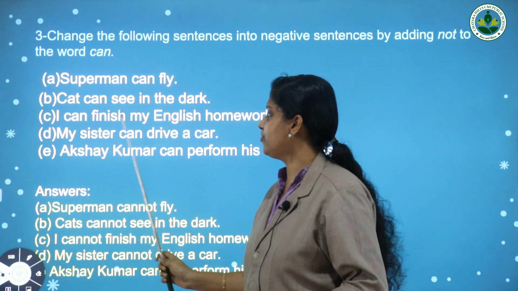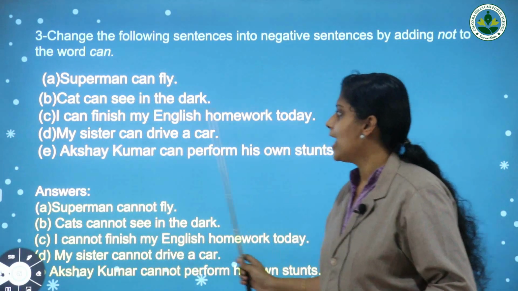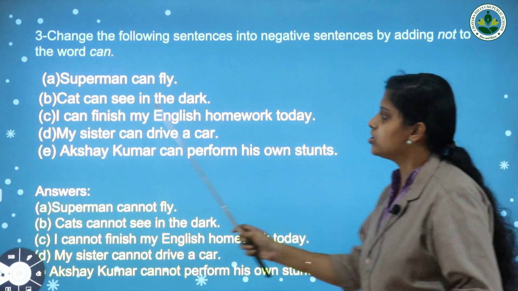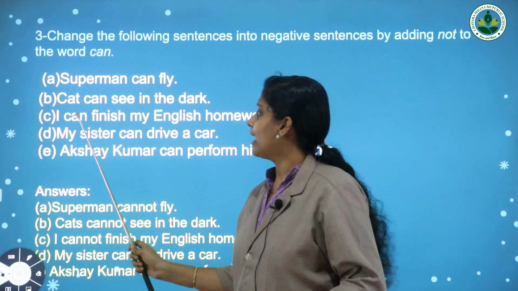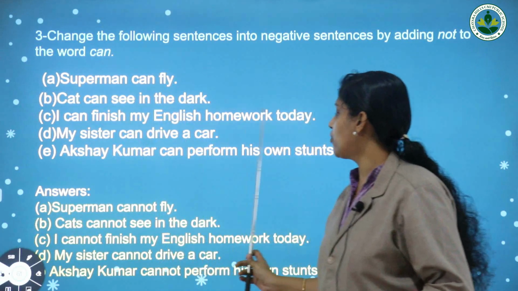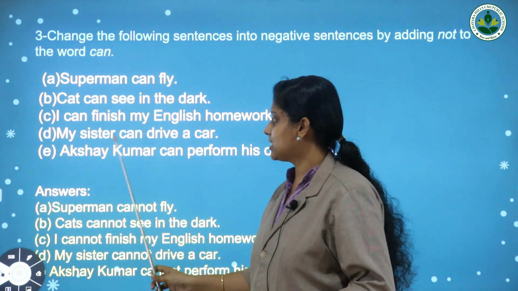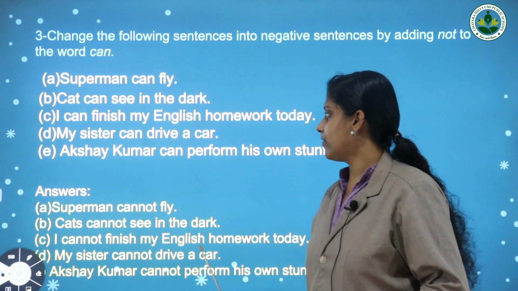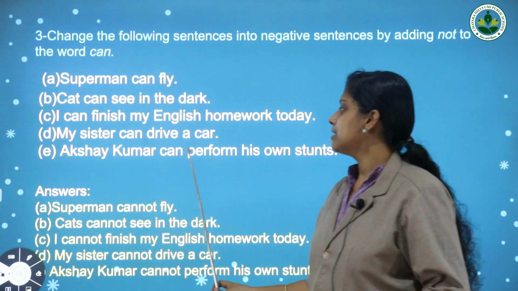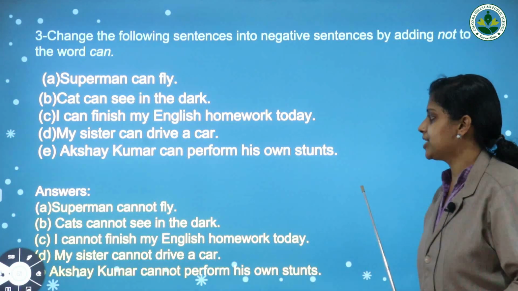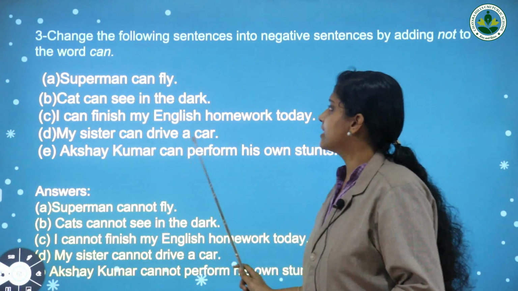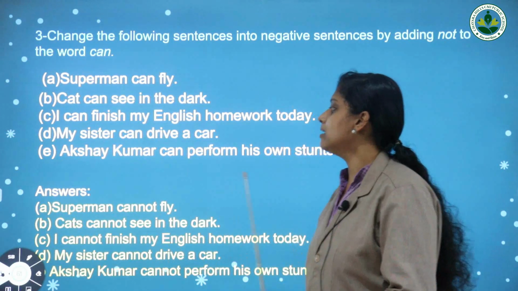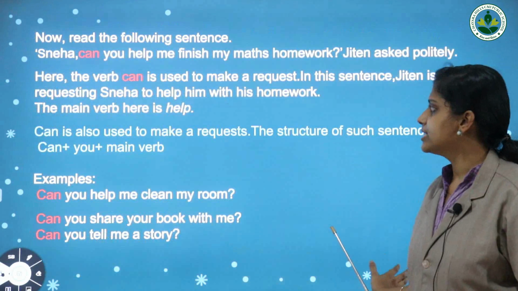Next one. I can finish my English homework today. We will get the negative, or opposite, form by adding not to the word can. I cannot finish my English homework today. Next one. My sister can drive a car. My sister cannot drive a car. Next one. Akshay Kumar can perform his own stunts. We can form the negative of this sentence by adding not to can. Akshay Kumar can't perform his own stunts.